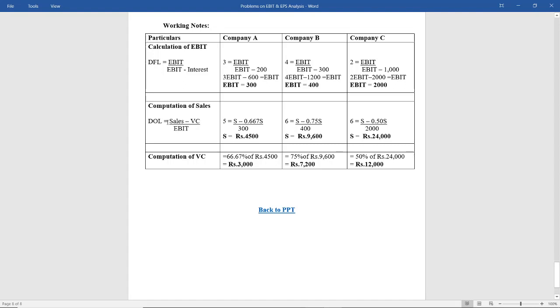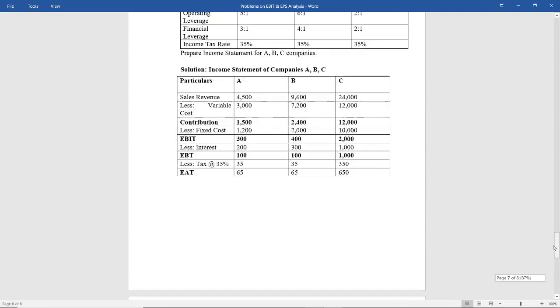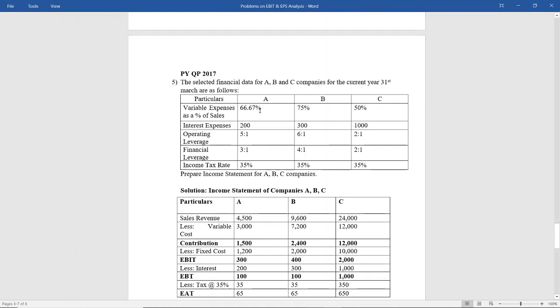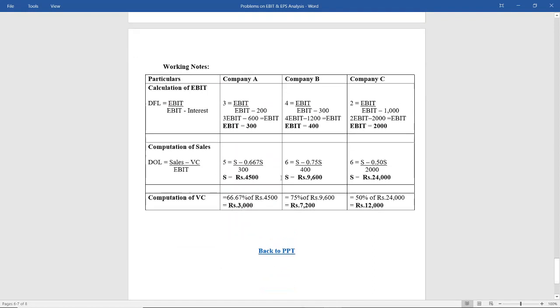Contribution can also be calculated as sales minus variable cost, divided by EBIT. Now EBIT is already given, that is 300, and variable cost is given here as 66.67% of S. So substitute the S and you will get the answer as rupees 4,500.